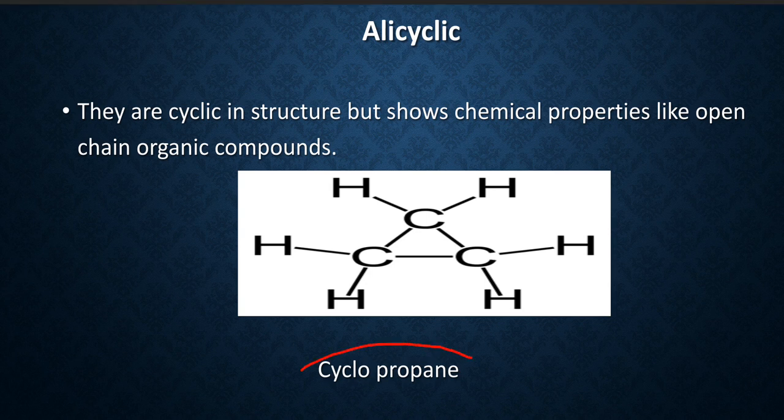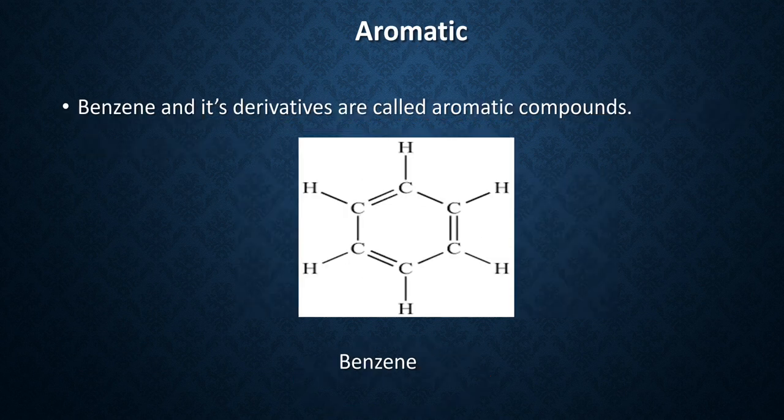For example, cyclopropane. It is a cyclic compound, found with a carbon-carbon chain, but when we do a chemical reaction or check the chemical properties of cyclopropane, we can see that its chemical properties are just like the open chain organic compounds. That is, the closed chain organic compounds which show chemical properties like open chain organic compounds are called alicyclic organic compounds. And its opposite is aromatic compounds. Benzene and its derivatives are called aromatic compounds.